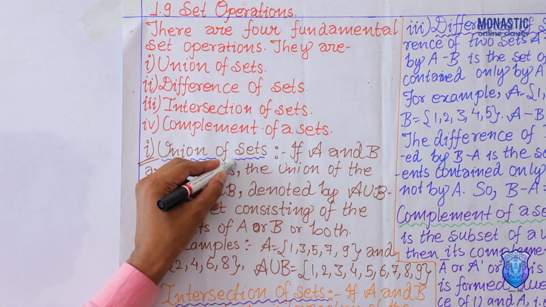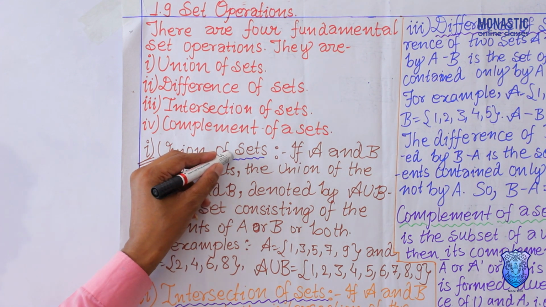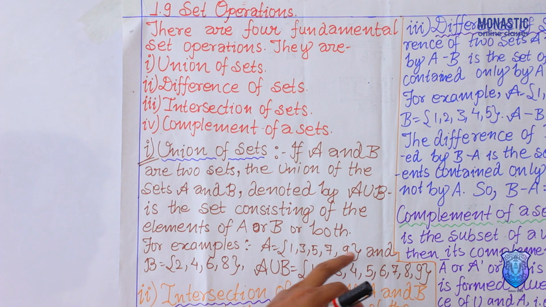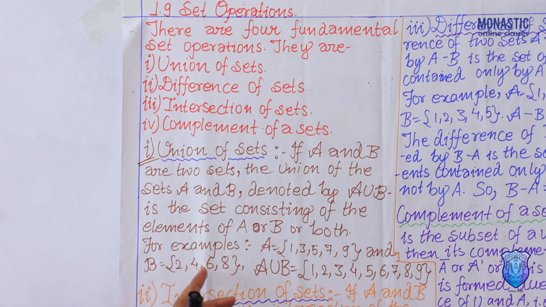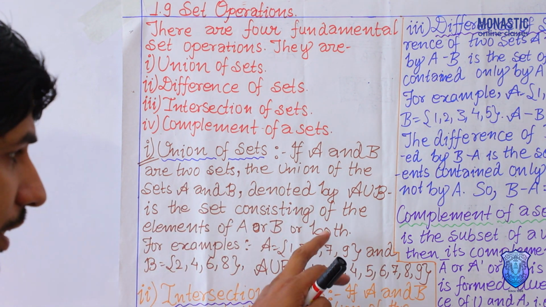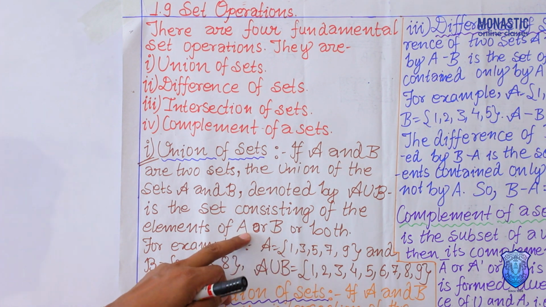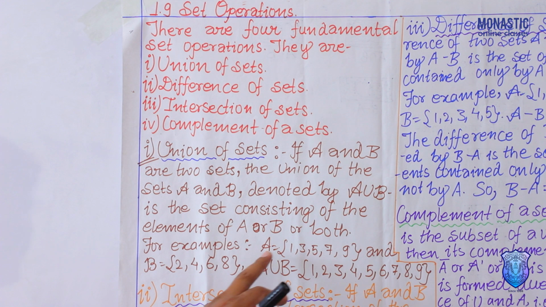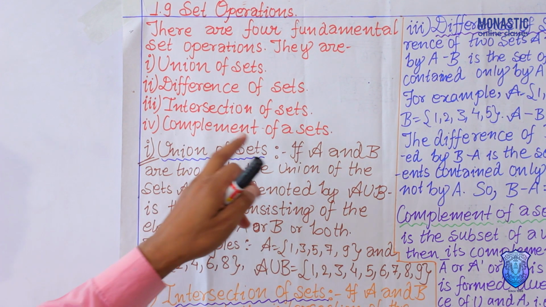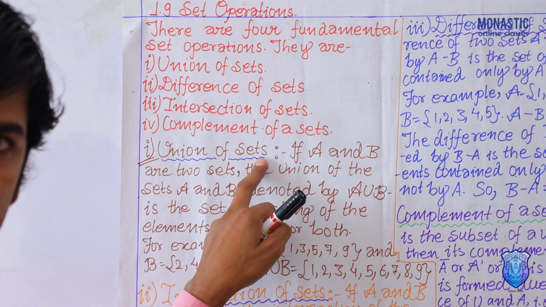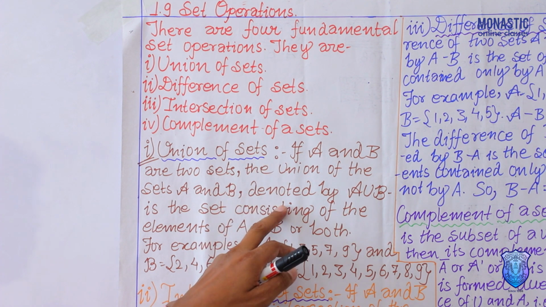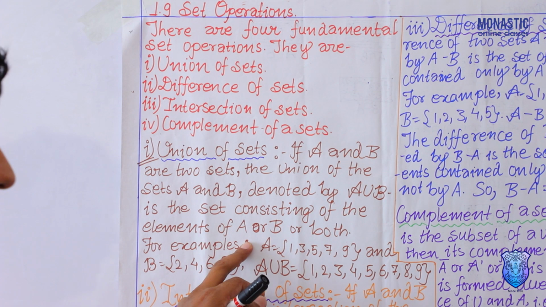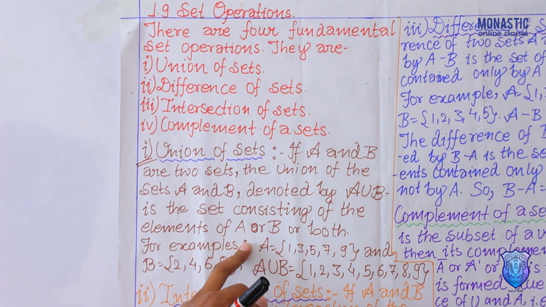So what we are seeing here is that, simply, A is equal to 1, 3, 5, 7, 9 and B is equal to 2, 4, 6, 8. In this, we say that the union of sets A and B consists of elements that belong to set A or set B or both.